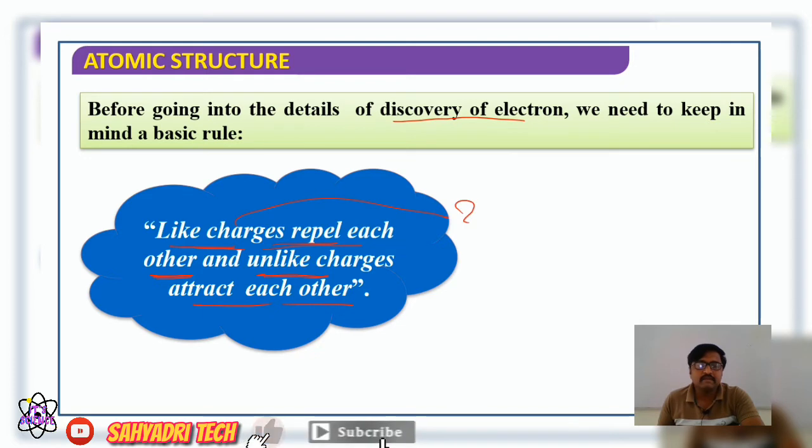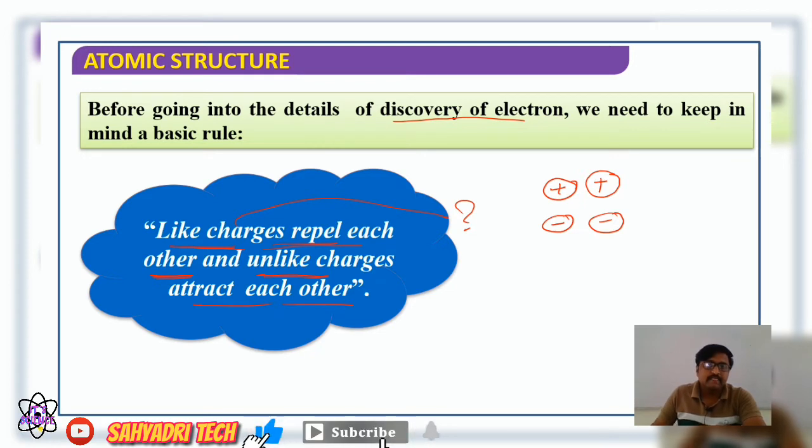What does it mean, like charges? Like charges means having the same charge, which may be positive or negative. Like charged particles repel from one another. Positive particles repel from one another, and similarly negative particles repel from one another. While unlike charges means one species carrying a positive charge and the other carrying a negative charge, or vice versa.